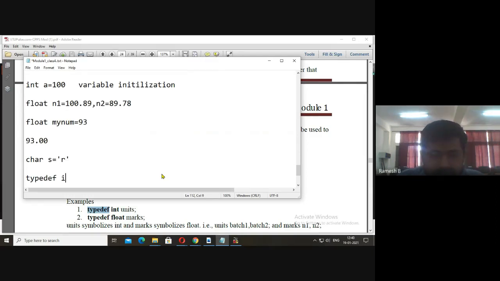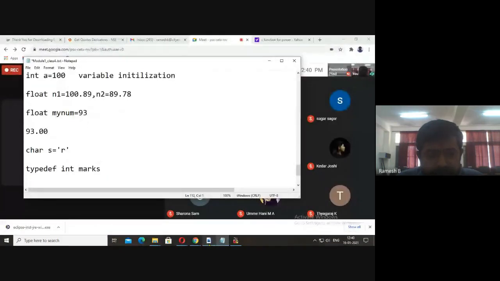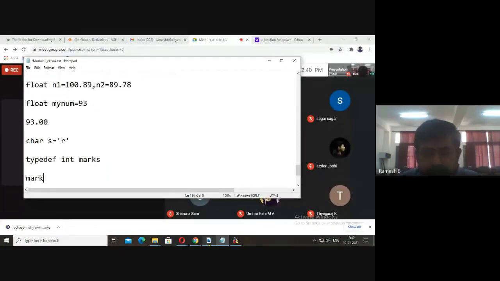So we want int. Typedef int marks. Say I can declare marks, say maths 1. Similarly, say CPS, say chemistry.